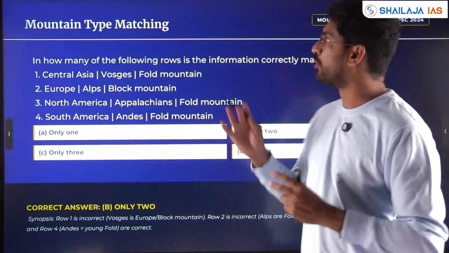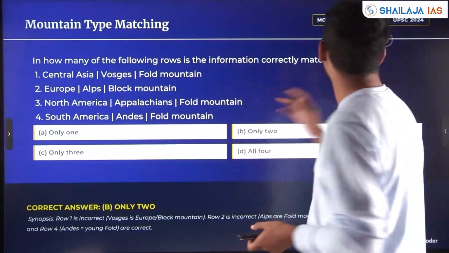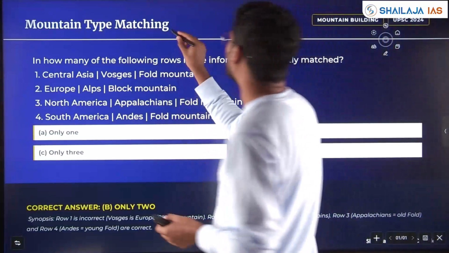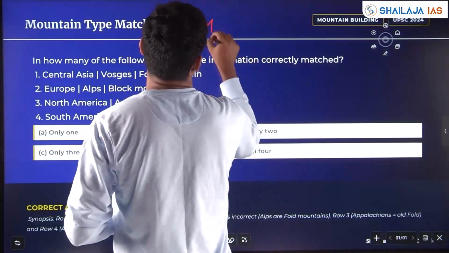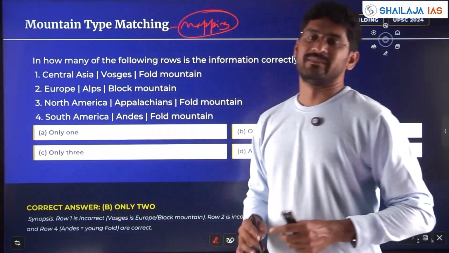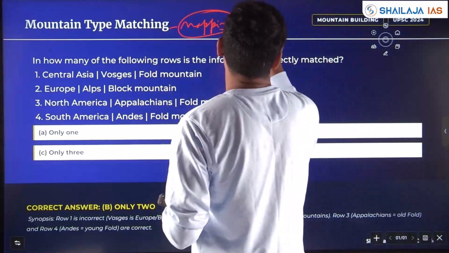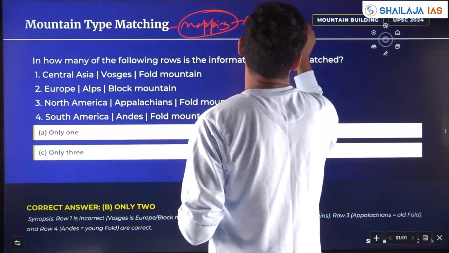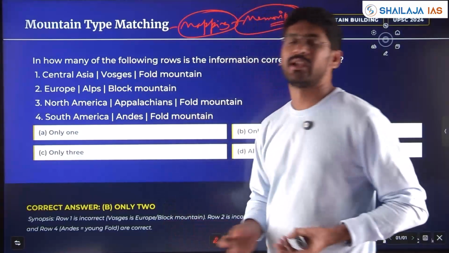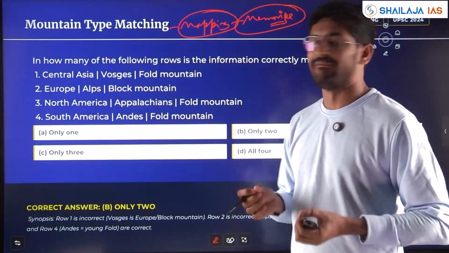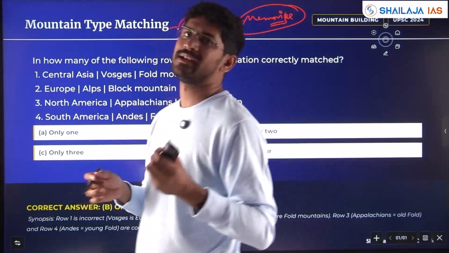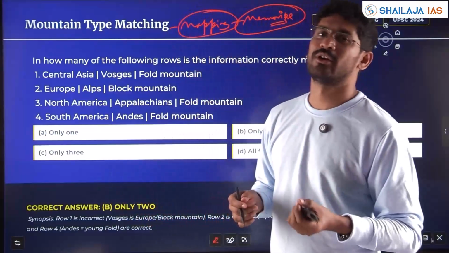Now, again I told you, a question had come in 2024 with respect to mountain mapping. See, this you have to memorize. You can use mnemonics. You can make a story, but 1-2 questions every year with respect to mapping are important in history, historical places, in geography.